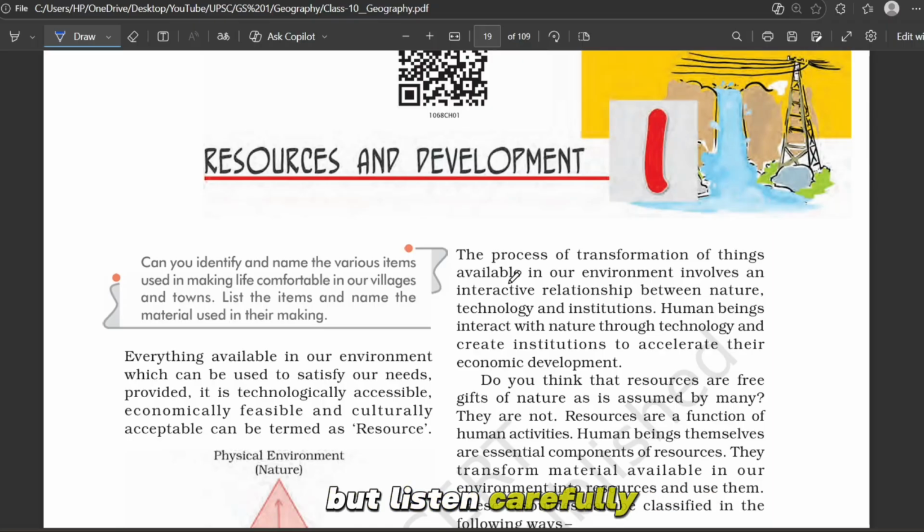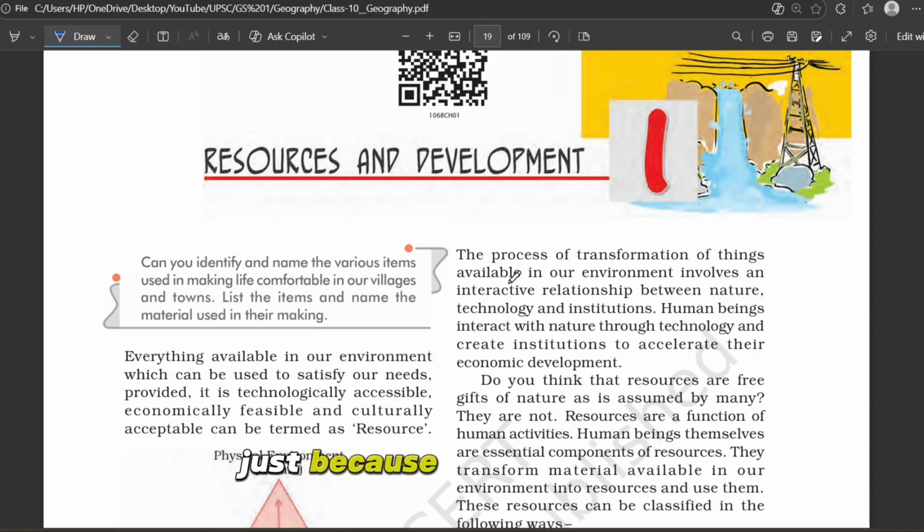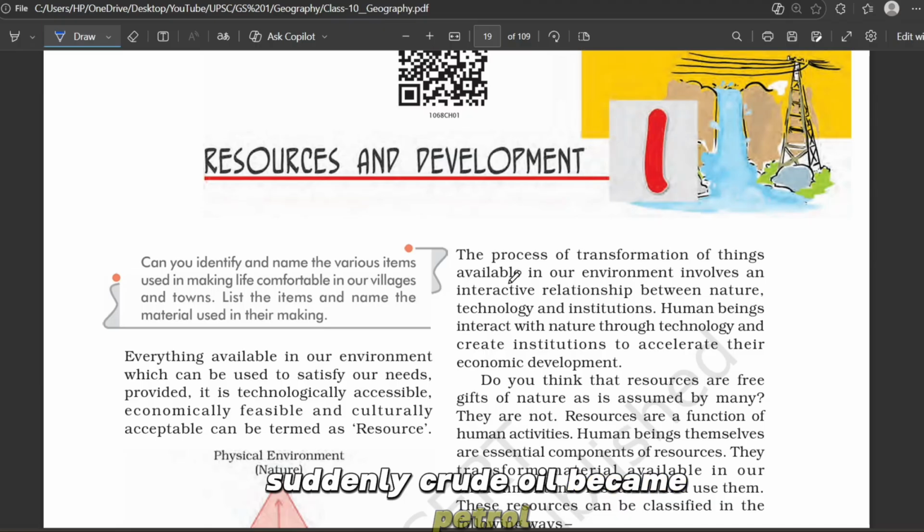But listen carefully, everything in our environment is not automatically a resource. Just because something exists in nature does not mean it is a resource. For example, 500 years ago, crude oil was just a sticky black liquid coming out of the ground. People did not know its use, so it was not really a resource for them. Later, when we invented engines and vehicles, suddenly crude oil became petrol, diesel and power. Now it is a big resource.